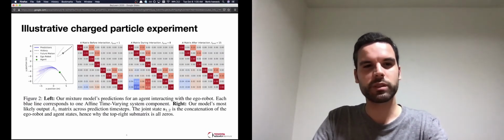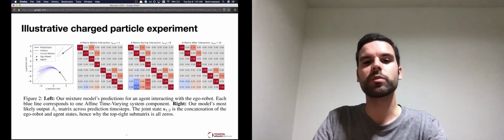On the right, we can see the A matrix that our model produces. The A matrix is responsible for modeling the autonomous evolution of the system. And we can see that the bottom left submatrix lights up during the interaction, and this corresponds to the robot's increased effect on the agent. This validates MATS's ability to model nonlinear interactions in an interpretable fashion.